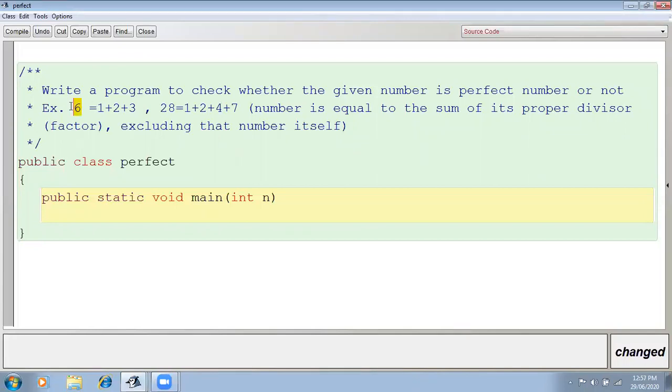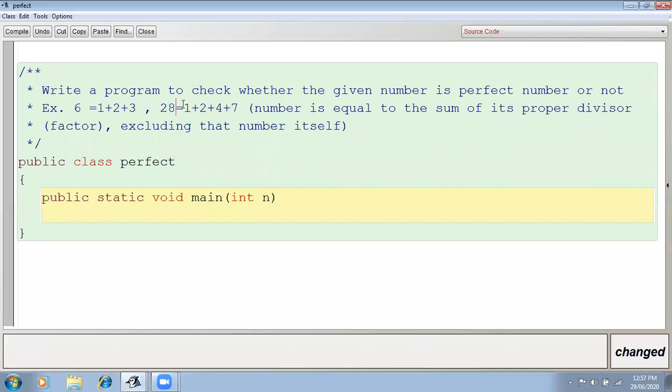Means if you are taking the factors of the number and performing the addition, and if you are getting the same number, it means that number is the perfect number. For example, 28. Factors of 28 are 1, 2, 4 and 7. So the addition of 1, 2, 4 and 7 is 28.